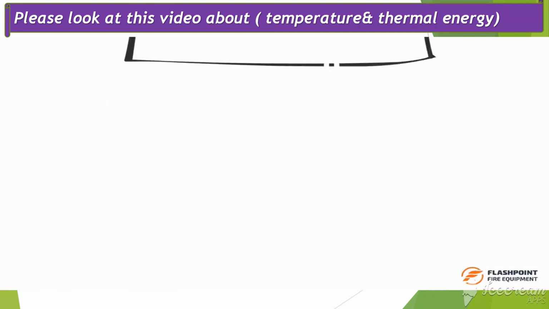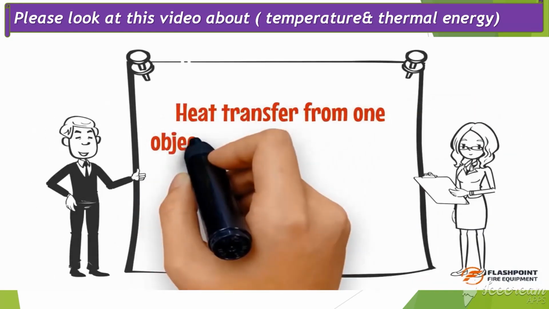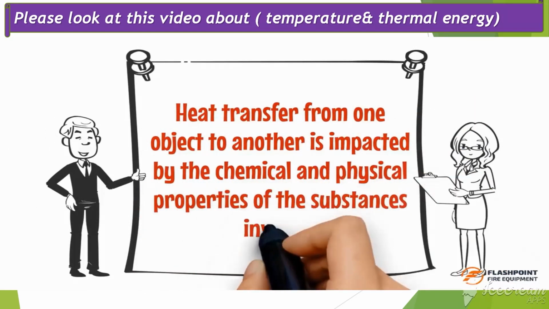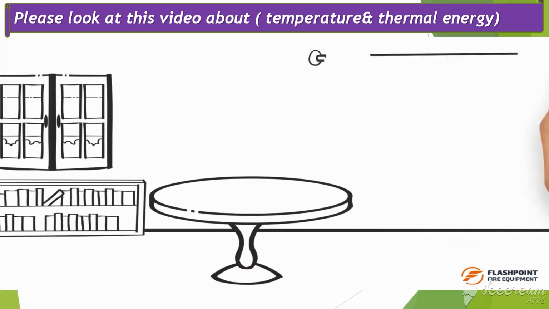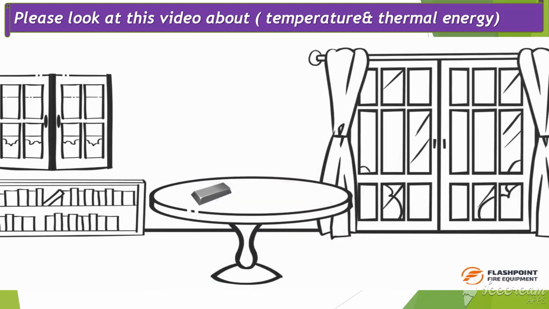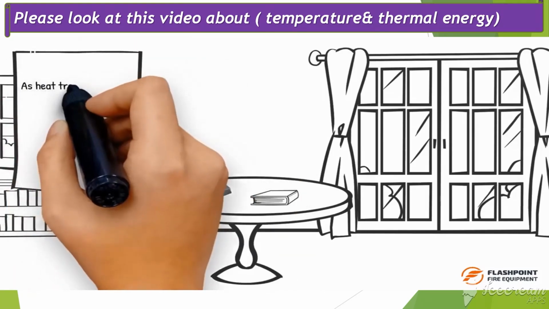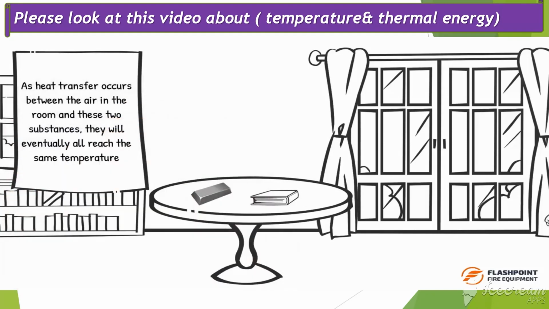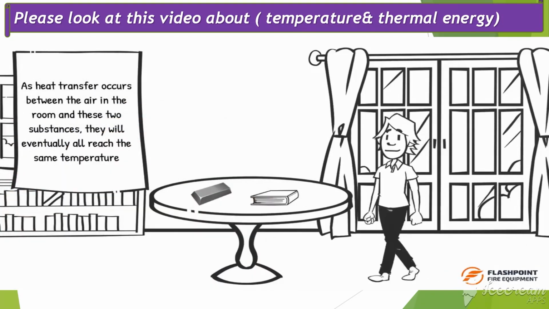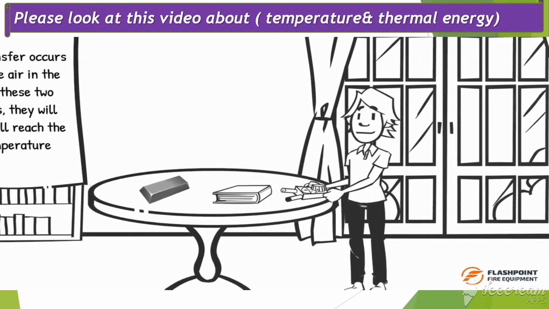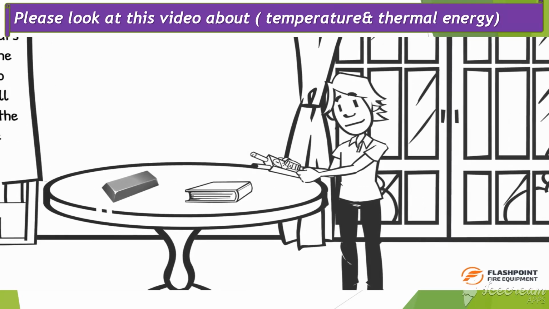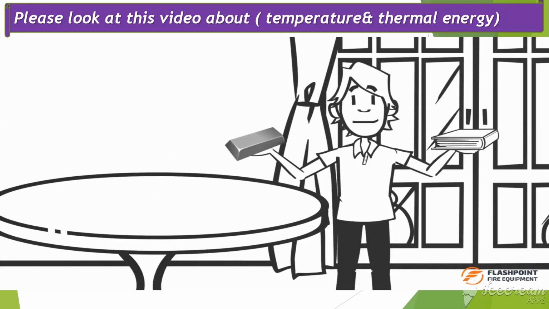In addition to the influence of differences in temperature, heat transfer from one object to another is impacted by the chemical and physical properties of the substances involved. In order to better demonstrate this concept, consider a block of solid aluminum, for example, placed next to a book of equal size at room temperature, 21 degrees Celsius, 72 degrees Fahrenheit. As heat transfer occurs between the air in the room and these two substances, they will eventually all reach the same temperature. This can be verified by using an IR thermometer to confirm that all substances are the same temperature.